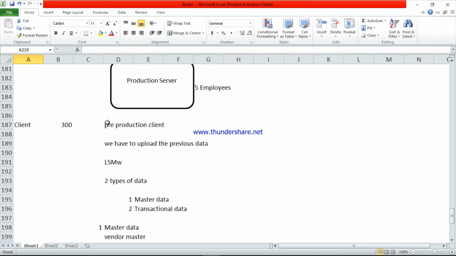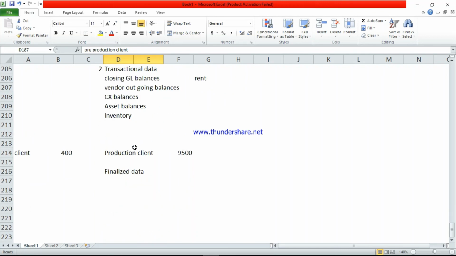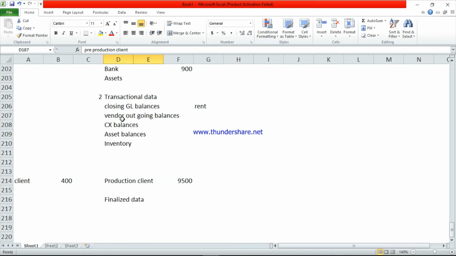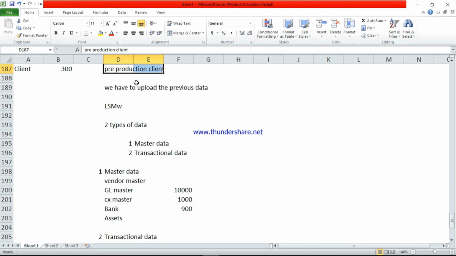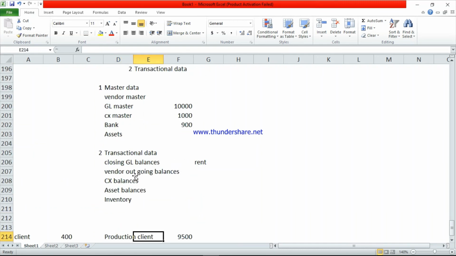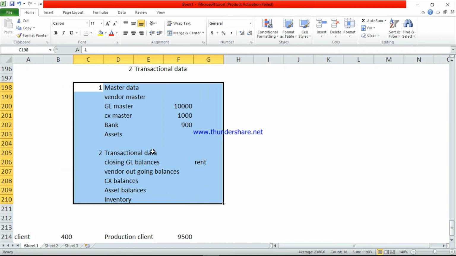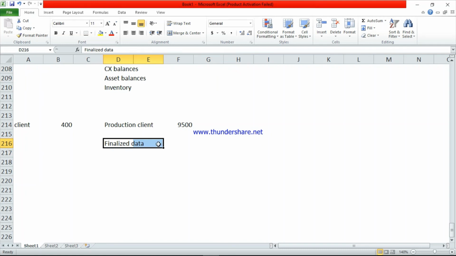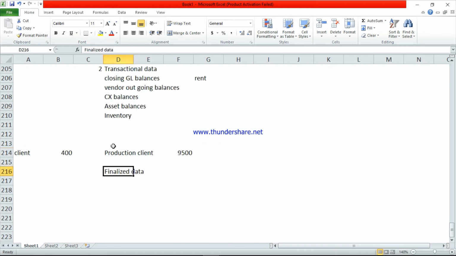So we have two types of clients, the pre-production client and the production client. Pre-production client means the person will upload the previous data which we were using in other software like Tally or QuickView. They have to upload all the data here. That is a pre-production client. Production client means after removing the unwanted data from what was uploaded here, they will enter the finalized data. As per that, after taking the department decision, they will upload the data here. This is the last step.